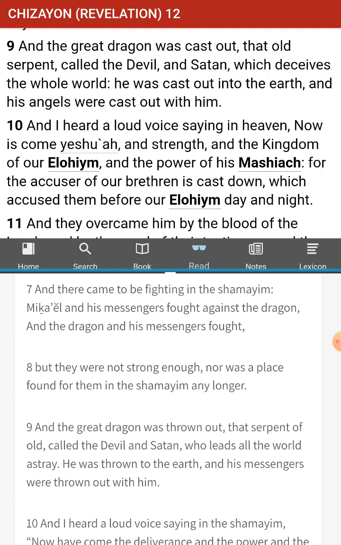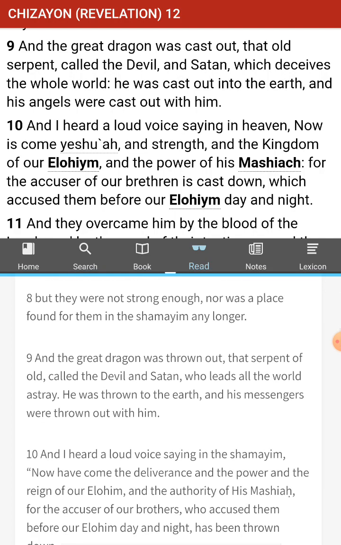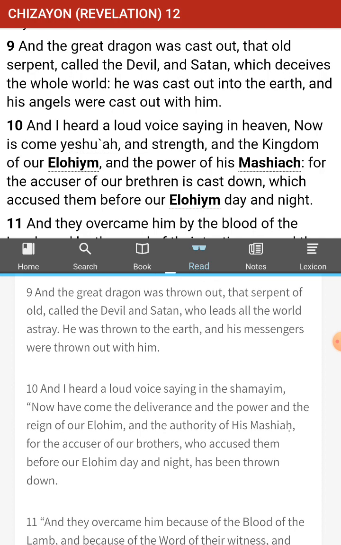But they were not strong enough, nor was any place found for them in the Shamayim any longer. And the great dragon was thrown out, the serpent of old, called the devil and Satan, who leads all the world astray. He was thrown to the earth, and his messengers were thrown out with him. So it sounds like stuff in the past, right? Yeah. So, like Isaiah talked about.